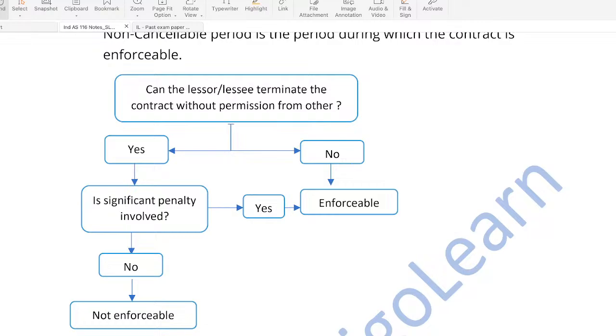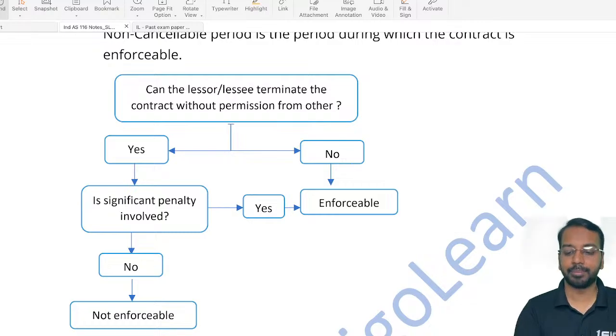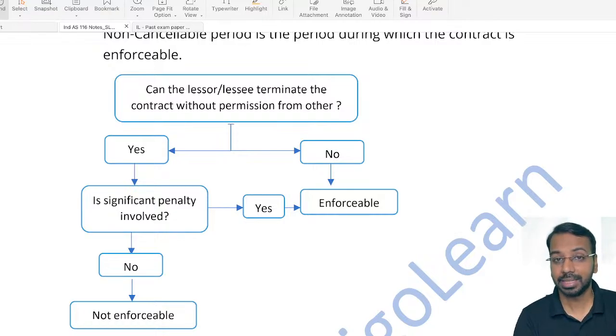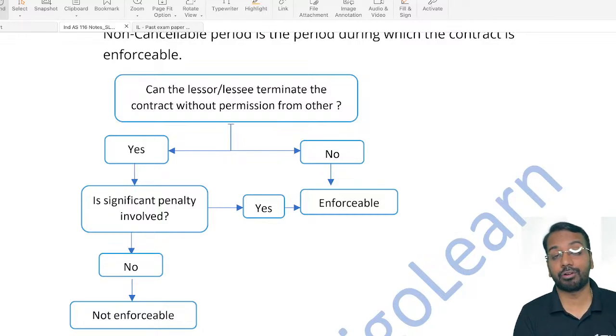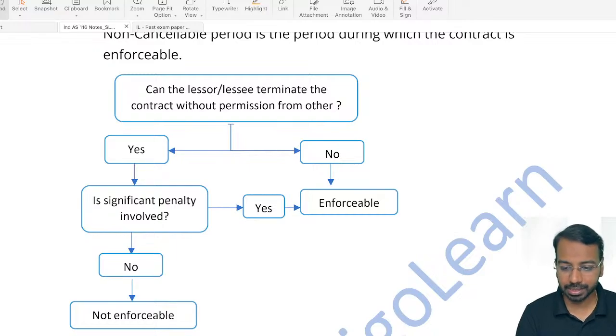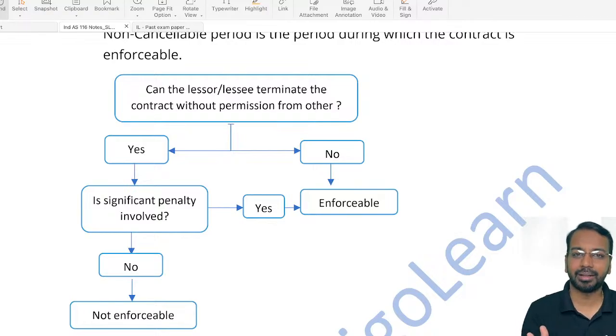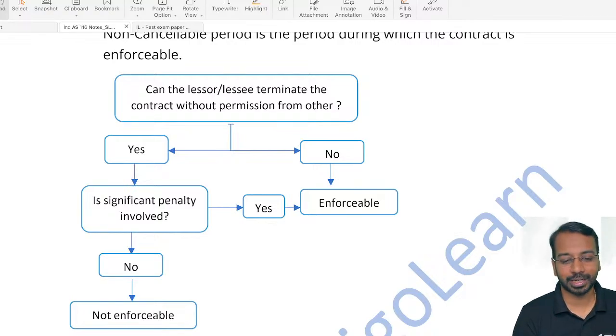Now if I have to give you another example, generally, say I have taken a property on lease, and by giving 1 month notice I can vacate the premise, then that is not an enforceable lease, because generally in the industry you can vacate a premise by giving 1 month notice. We have to see, by cancelling the contract, by coming out of the contract, is there a significant penalty? If yes, then that is a non-cancelable period. If there is no significant penalty, only 1 month rent that everybody pays, then that is not a non-cancelable period.